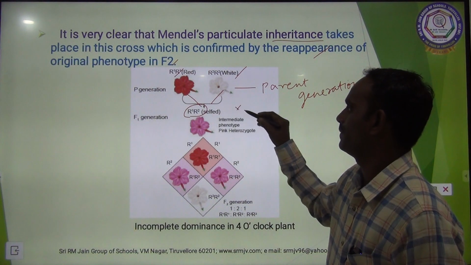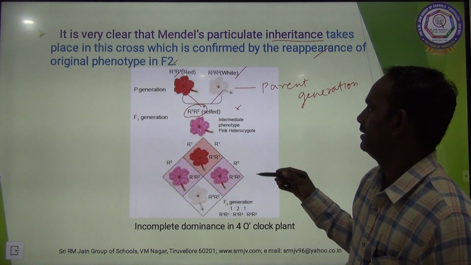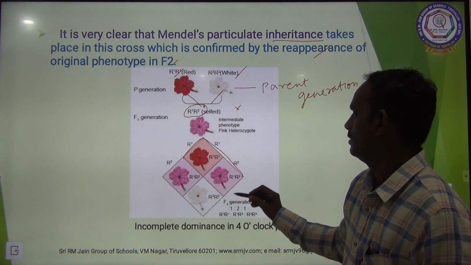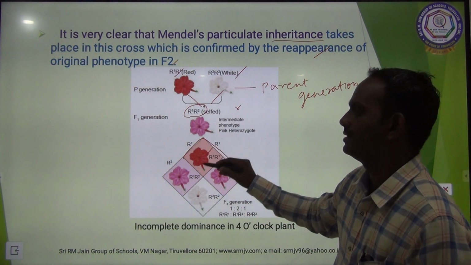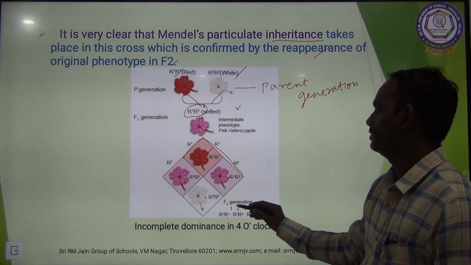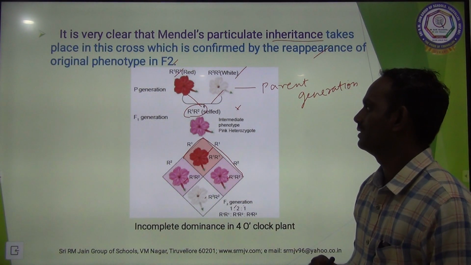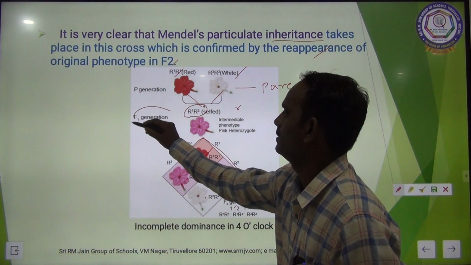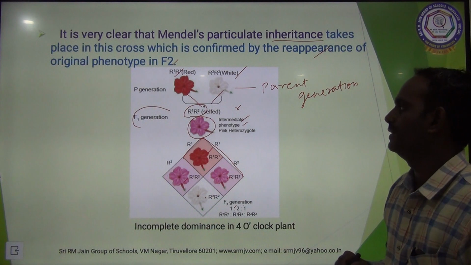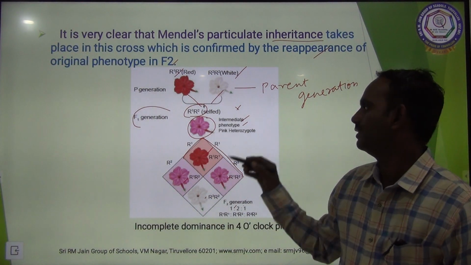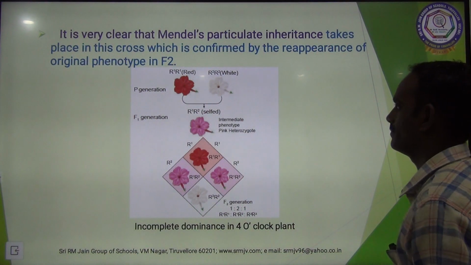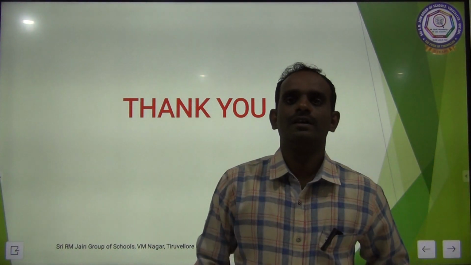They are selfed again to form one red, two pink and one white, the ratio of 1:2:1. The F1 generation formed pink color, the intermediate phenotype. The pink is heterozygote. Clear, children? Thank you, children. We will see you tomorrow.